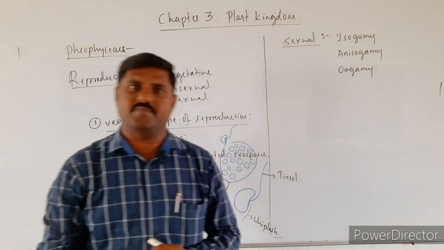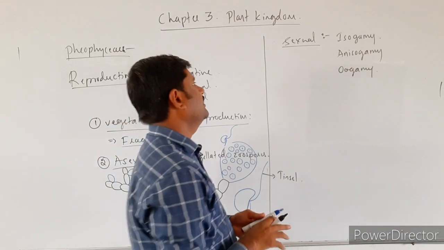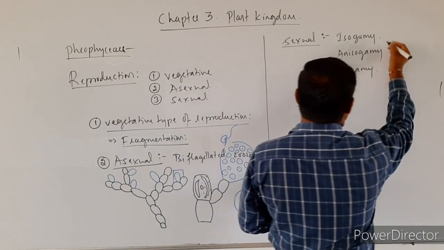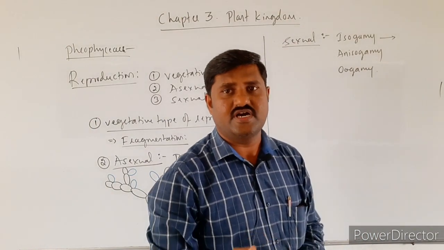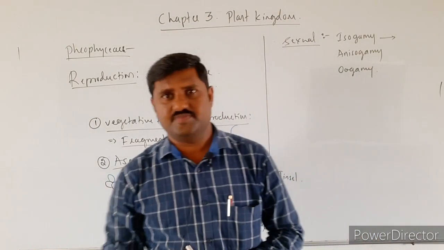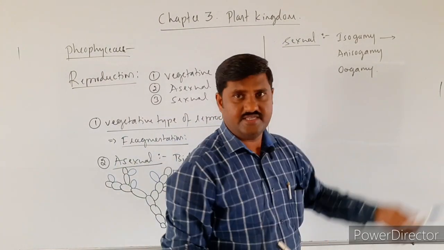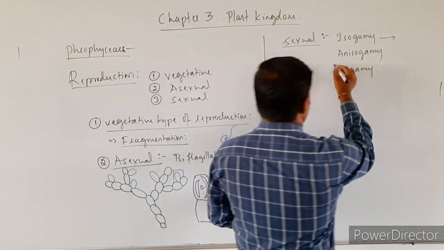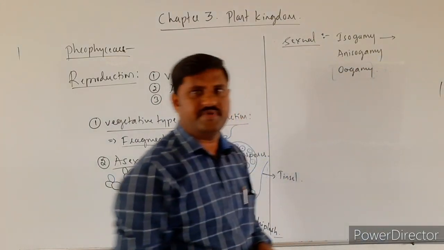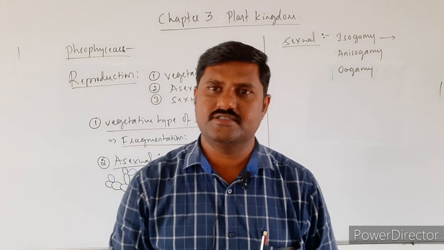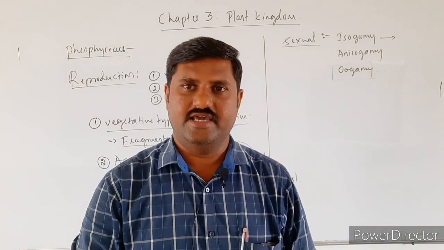What is isogamy, anisogamy, as well as oogamy? You know it better, right? Isogamous type of sexual reproduction usually occurs in Ectocarpus, the best example for that one, and oogamous is the major one. In oogamous species, usually it occurs. Some are exhibiting anisogamy, right?